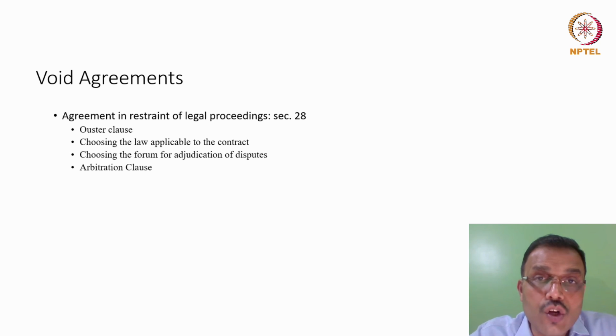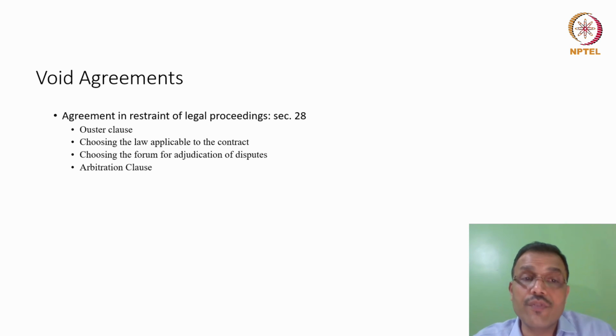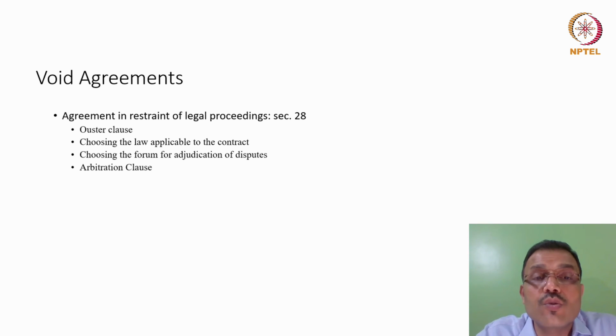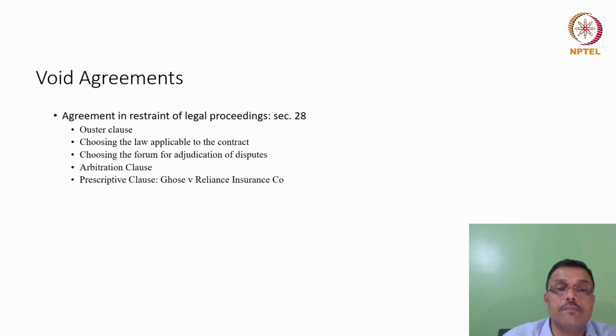And suppose there is an arbitration clause in an agreement, please note, at no point of time can the courts intervene in this contract. It would be the duty of the court to refer the matter to arbitration in case such a clause exists, and the courts cannot exercise prima facie jurisdiction whenever such clauses are present in a contract. So the courts have to show restraint, and this is a viable approach to resolve disputes in an alternate forum in a more efficient manner, and hence the law now very clearly helps resolution of commercial disputes in a faster and more meaningful manner.